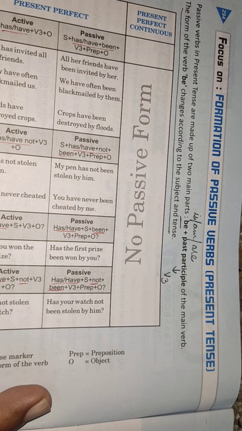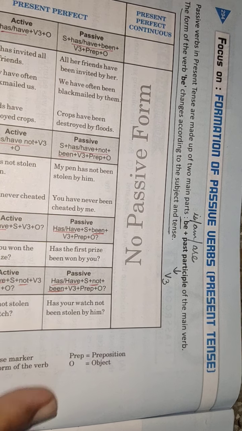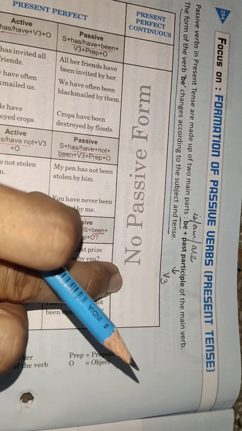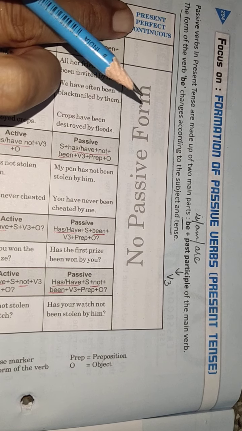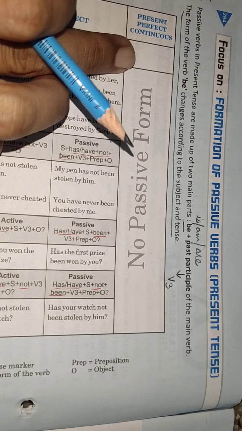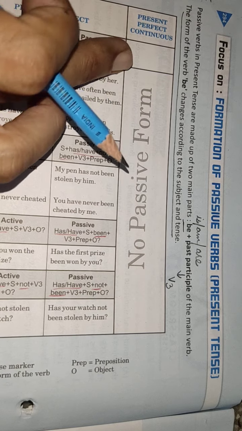Perfect tense, it is has or have. Perfect continuous never take any pause. Passive form: there is no passive form for a present perfect continuous tense. So let's start.